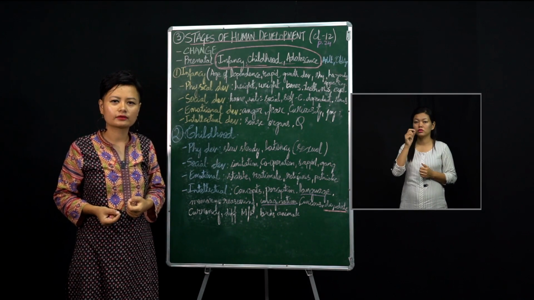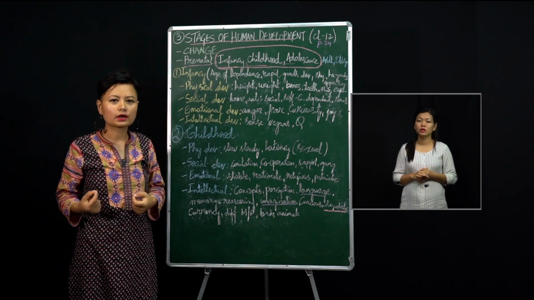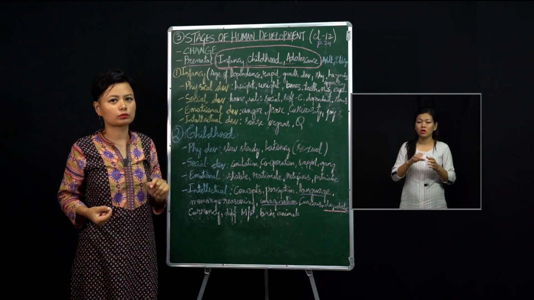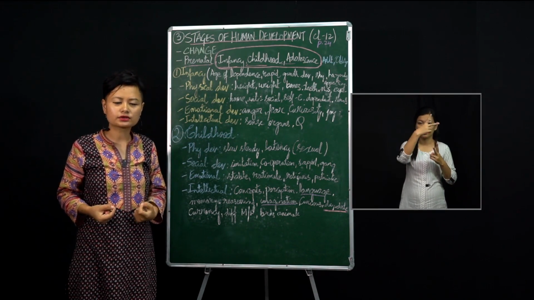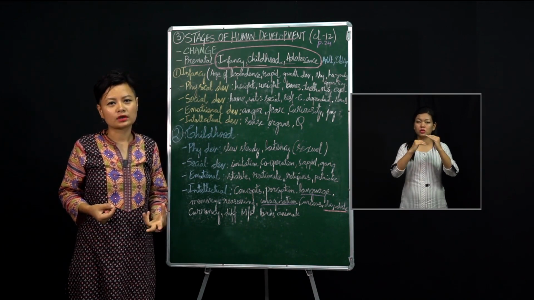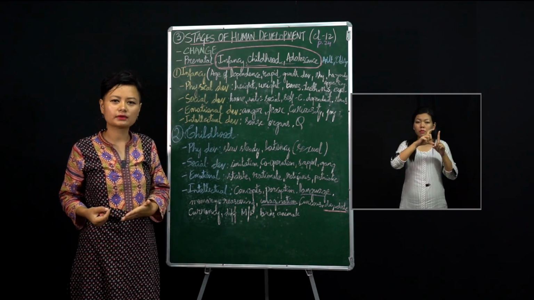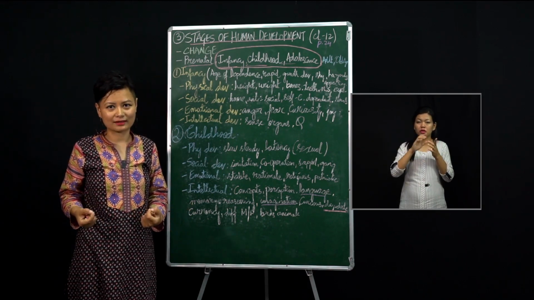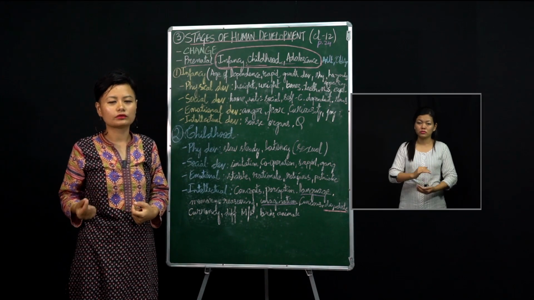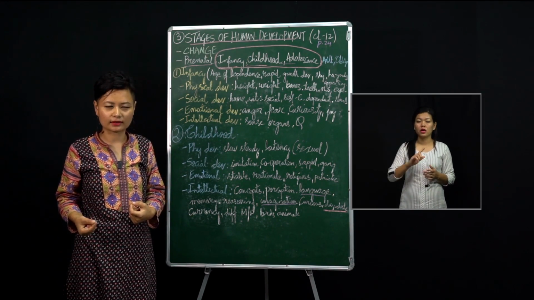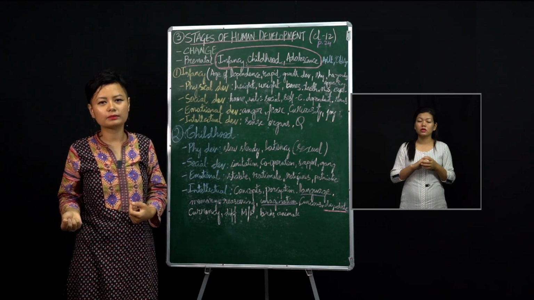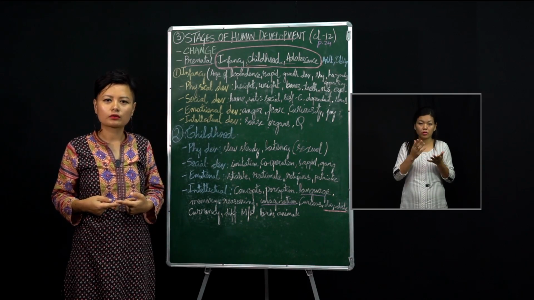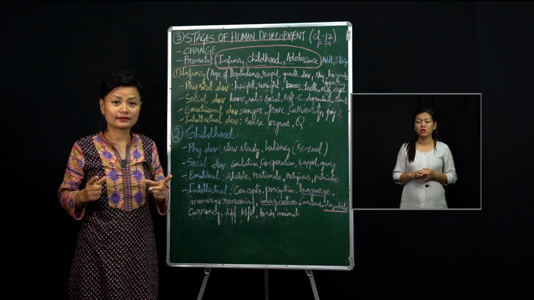But we must also understand here, students, that in different cultures, or according to different countries, or different kinds of people, the human stages will vary. For example, in some cultures there is no childhood stage. From the time you are born till you attain your teenage, you are a baby. So there's no childhood, and at home you're treated as a baby, and after that you go to your adolescent stage, the stage that you are in right now, and then you become a mature being in the form of an adult. So according to culture and according to countries, the stages will vary, okay?